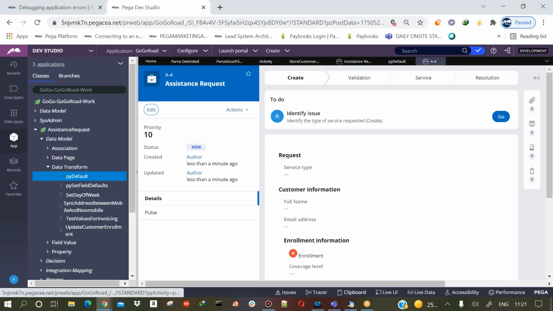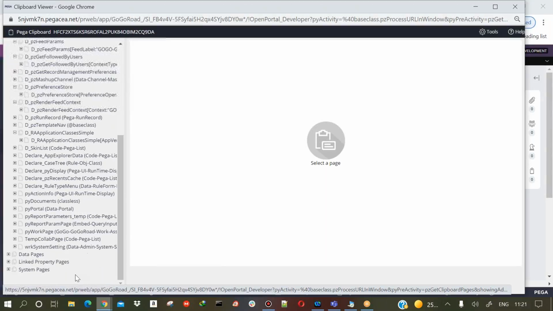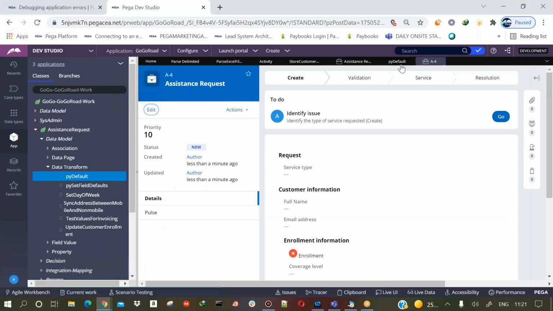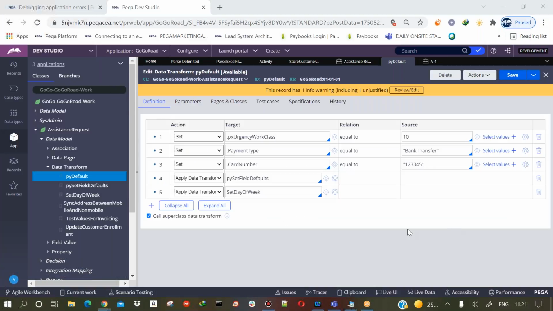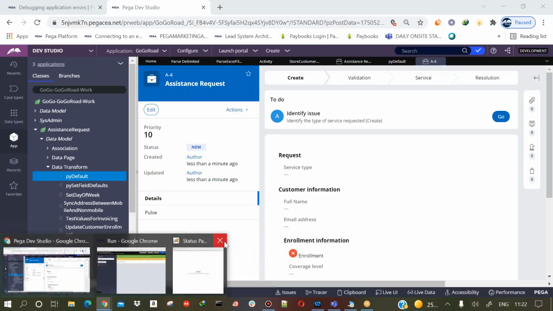So now let us check again. Yeah, you see now I got the data, right? The payment type is credit card. It should be overriding somewhere, but in your case it will be working as expected. So you see the card number that I have set, it is set to the value that I have given, which is 123345. This is the one that I gave, and this is what is stored in my case also.